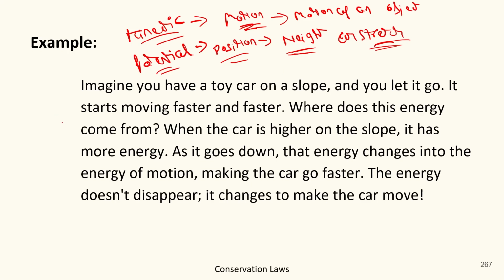Okay, so in this example, there was a slope where the car was placed. At that time it was at a higher position, so it had potential energy. But when the car starts moving down, for movement it requires some energy to perform this movement.